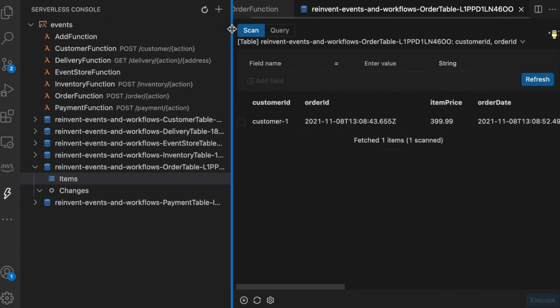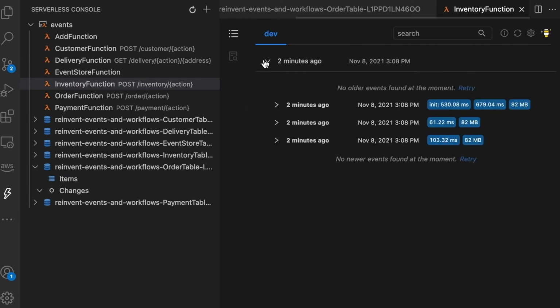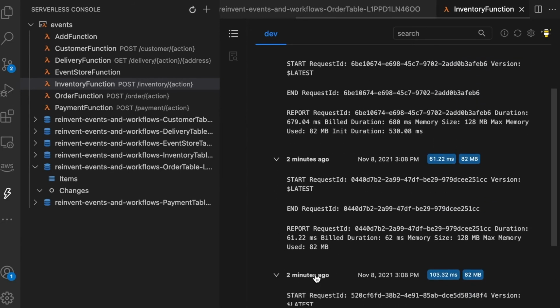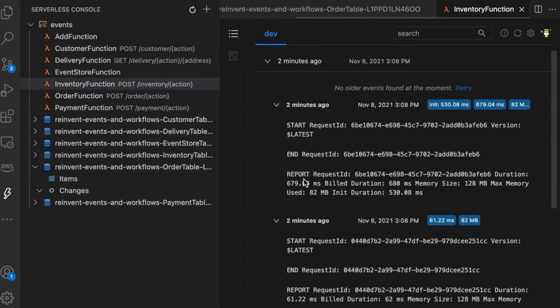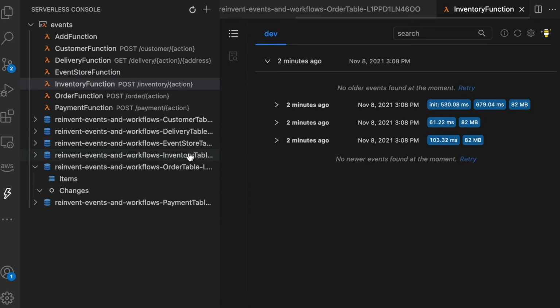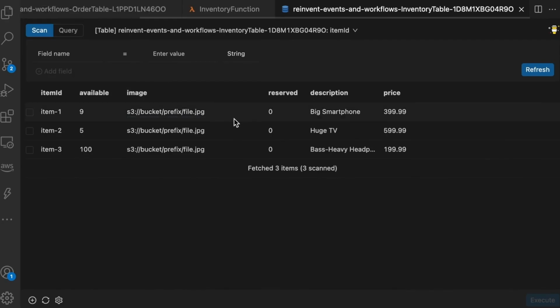Then we can go to the inventory function because that's the next microservice to get triggered. And there we can see that we have some logs. And again, these logs don't say much. It means the function was invoked 3 times, but I don't know much. And then if I go to the inventory table, I can see that nothing is reserved. I don't know what happened. Maybe from item 1 I sold one. I'm not sure. How to know what has happened here? Because events sometimes are a little bit tricky.